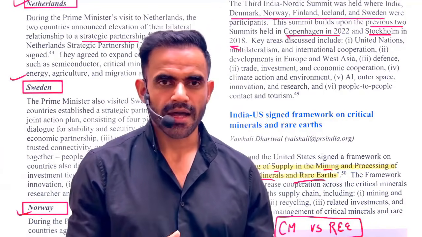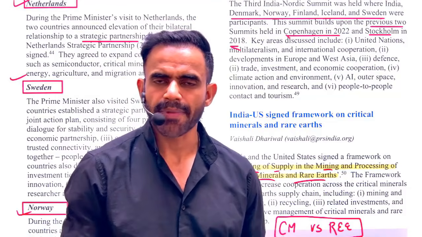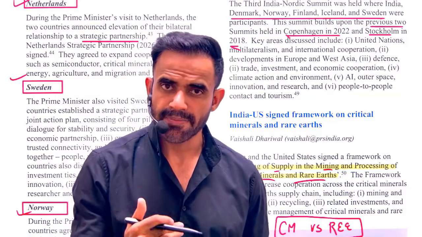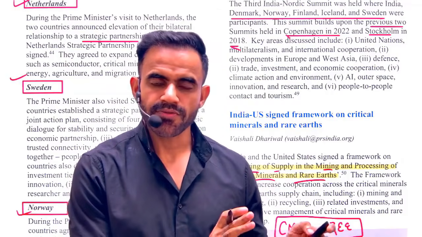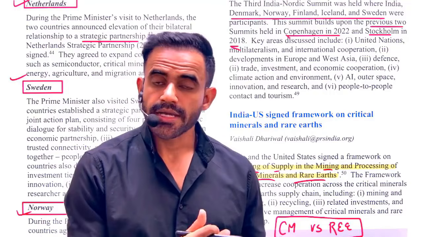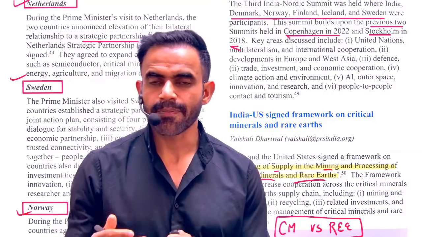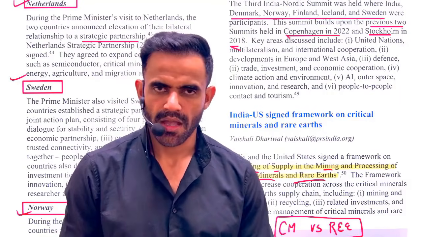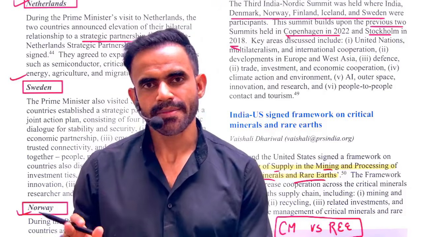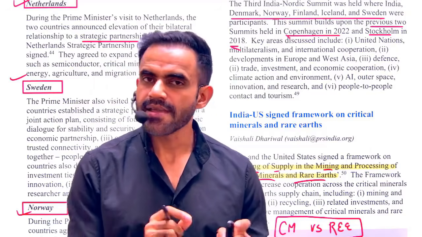So therefore, the term critical mineral is different for different countries depending on their resource availability and depending on their uses. India had issued a list of 30 critical minerals which are very crucial for our economy and for which we are dependent on other countries. That means for their supply chain we are dependent. On the other hand, there is one more term, rare earth elements. These are 17 and they are the same for everyone.